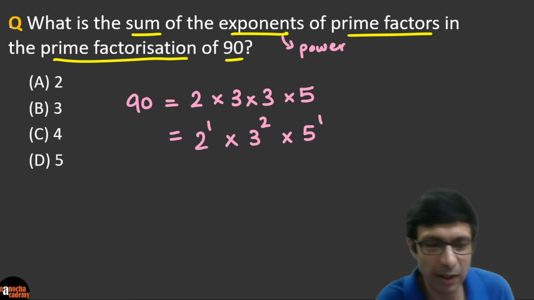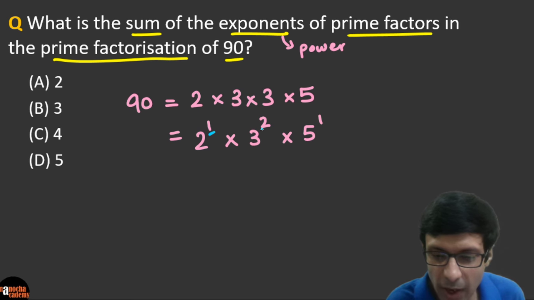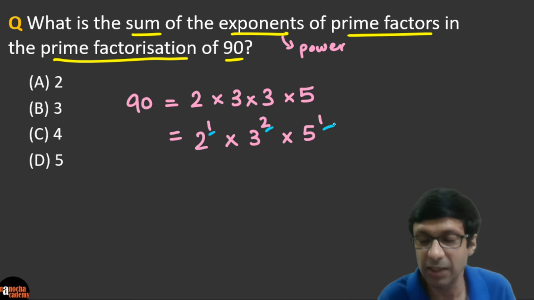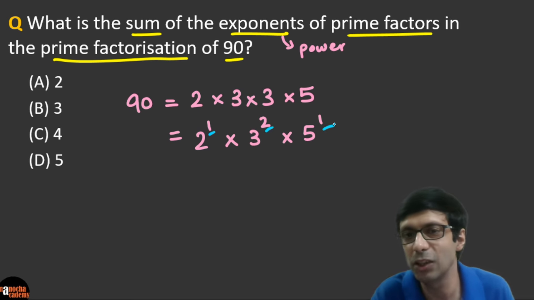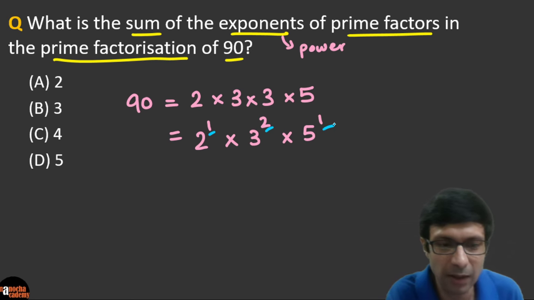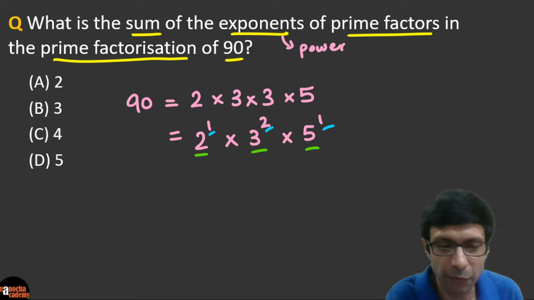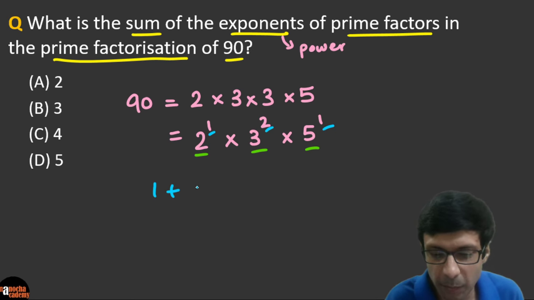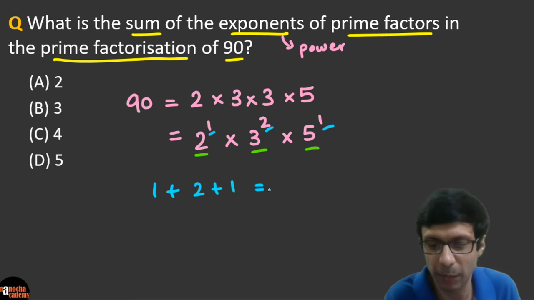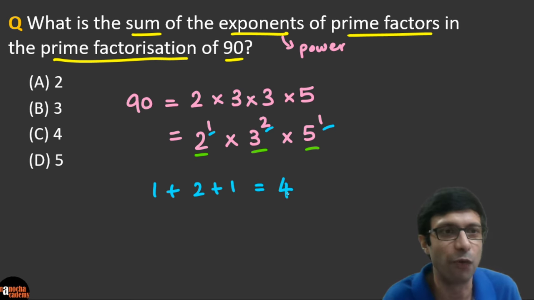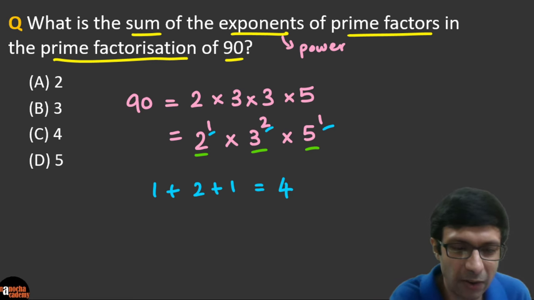So if you look at the powers here, 1, 2 and 1, these are the exponents of the prime factors, and the prime factors are 2, 3 and 5. So if you sum these powers, what are we going to get? It's going to be 1 plus 2 plus 1. So the sum of the exponents of the prime factors is going to work out to be 4. Superb, guys. That is the correct answer here.